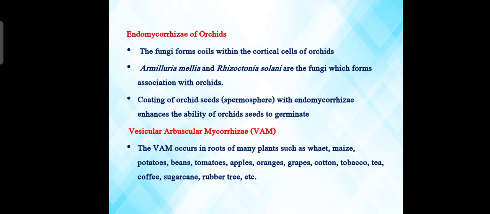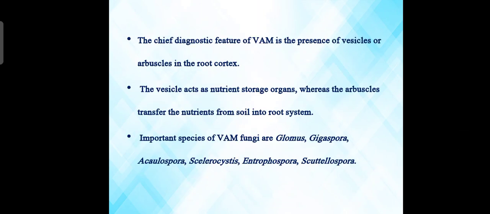Next one is vesicular arbuscular mycorrhiza, that is VAM. VAM occurs in the roots of many plants such as wheat, maize, potatoes, beans, tomato, apple, orange, grapes, cotton, tobacco, tea, coffee, sugarcane, rubber tree, etc. The chief diagnostic feature of VAM is the presence of vesicles or arbuscules in the root cortex.